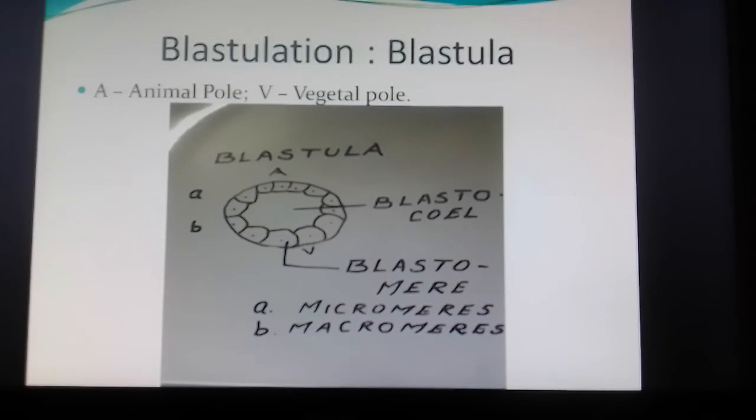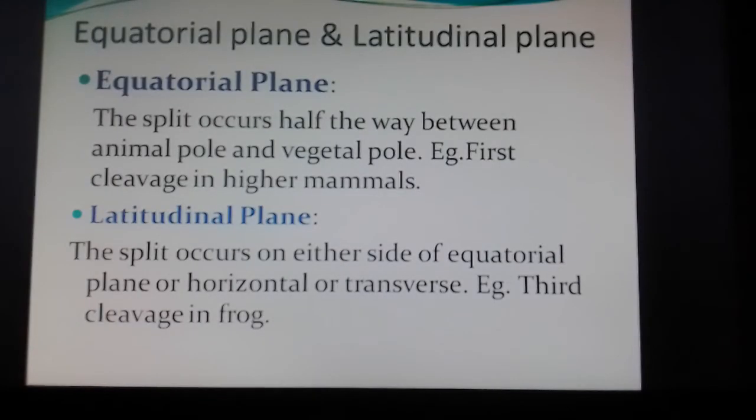Accordingly, the cells at the animal pole are called micromeres and the bigger cells at the vegetal pole region are called macromeres. This may be due to the accumulation of yolk materials, which may prevent the frequent dividing of cells on the vegetal pole compared to the rate of division at the animal pole region.